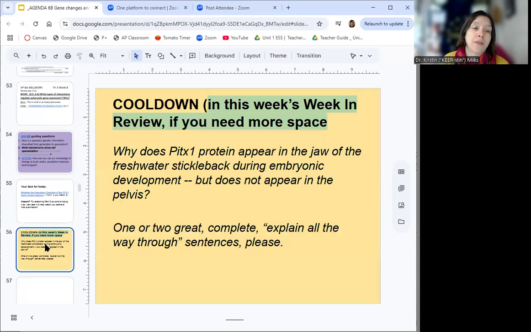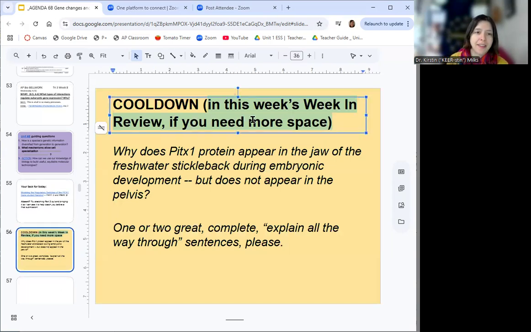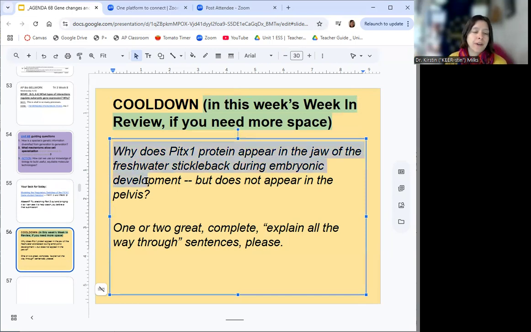And then here's our cool down for today. I don't know why there's not a parenthesis at the tail end of that. That's irritating. I find that irritating. Why does PIDX1 protein appear in the jaw of freshwater stickleback during embryonic development, but not in the pelvis? This is like the big story of this work. So I'd like you to write 1 or 2 great, complete, explain all the way kinds of sentences.